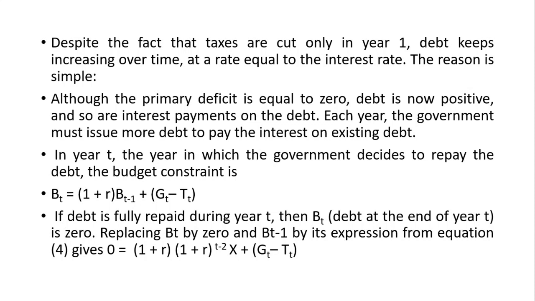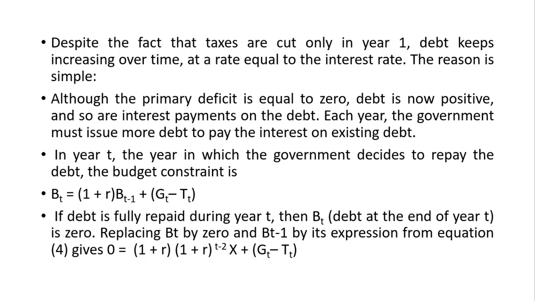In year T, the year in which the government decides to repay the debt, the budget constraint is... So at the end of the 10th year, the government decides to pay the whole debt. So in that year, the equation is BT is equal to 1 plus R into B(T-1), that is interest payment on the accumulated debt, plus GT minus TT. If debt is fully repaid during year T, then BT is 0.